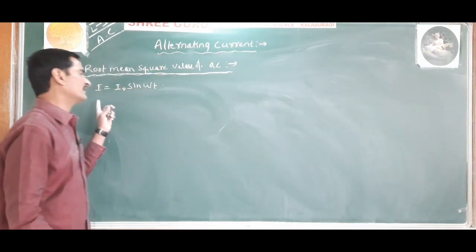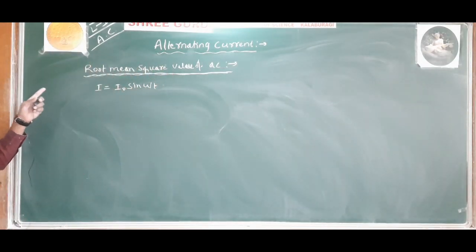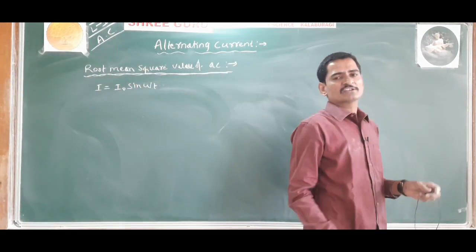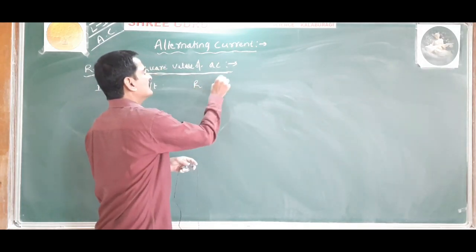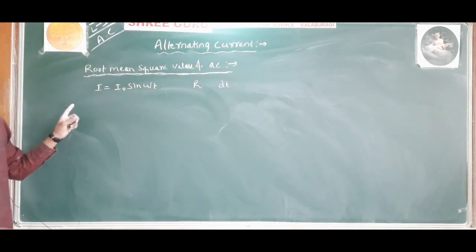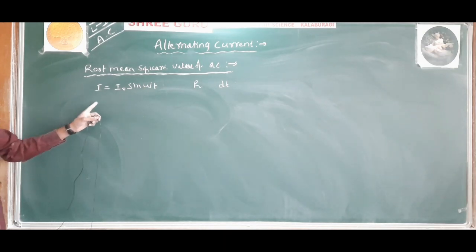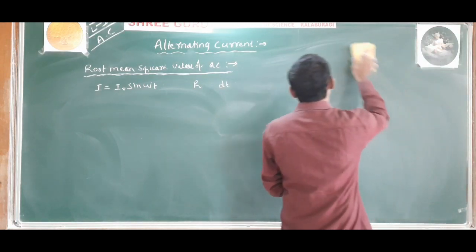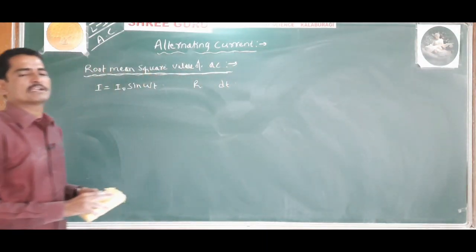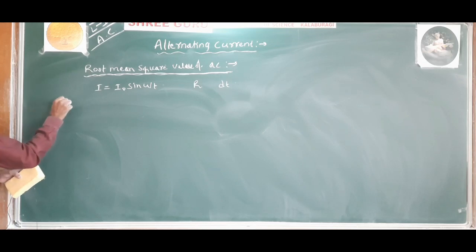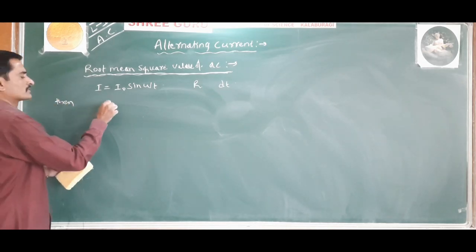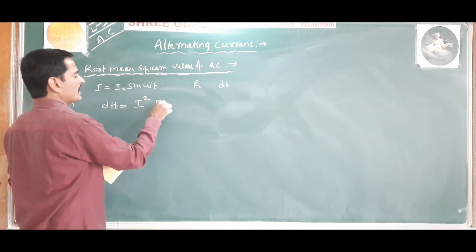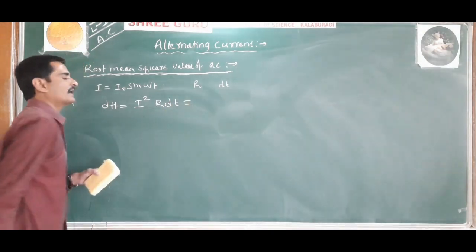Let an alternating current I is equal to I naught sin omega t be passed through a conductor of resistance capital R for a time interval dt. Then the heat produced in that time interval is given by dH is equal to I square R dt.